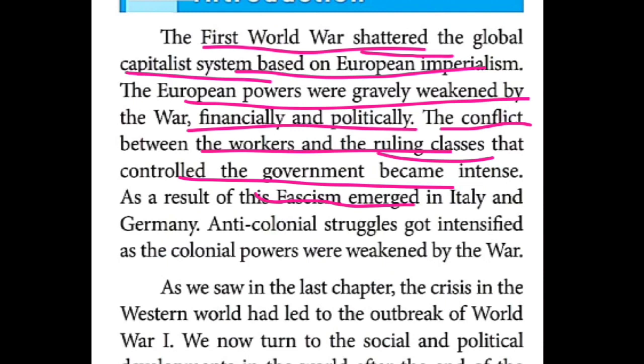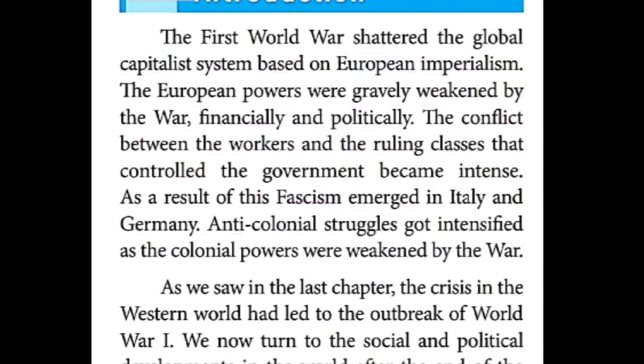Yes, in Italy, fascism emerged. Likewise, in Germany, Nazism emerged under the leadership of Adolf Hitler. Then anti-colonial struggles got intensified.